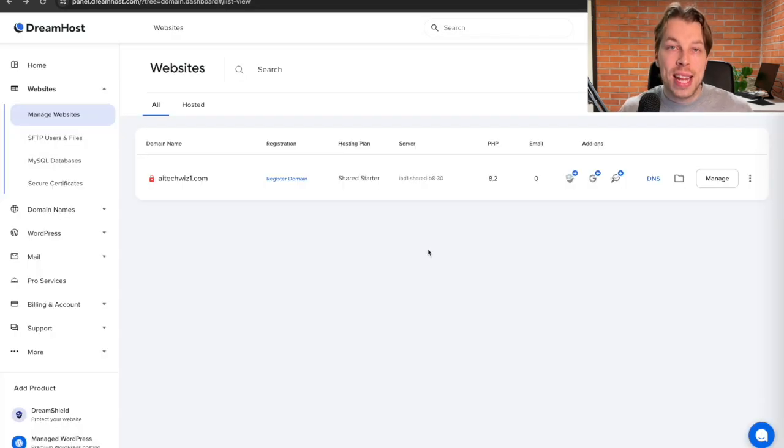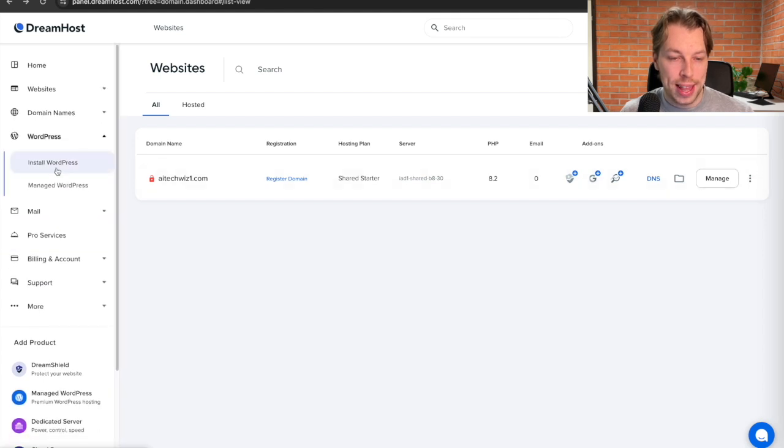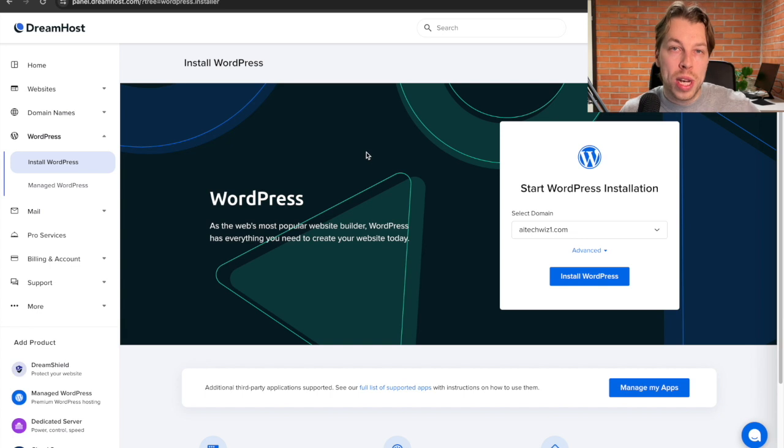And now to install a website behind this domain so that you can actually access it and you can start creating on top of it, you can click on this left-hand side panel, this WordPress here. And then you can click on Install WordPress. And now this will quickly guide you through the entire process, but it basically just says that here's your new domain right here, and you can install the WordPress by clicking this button.